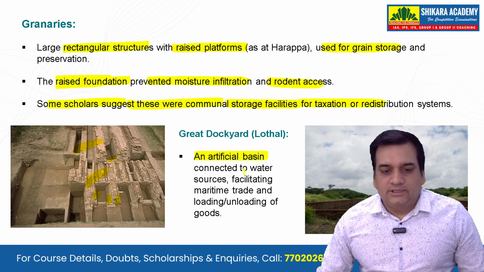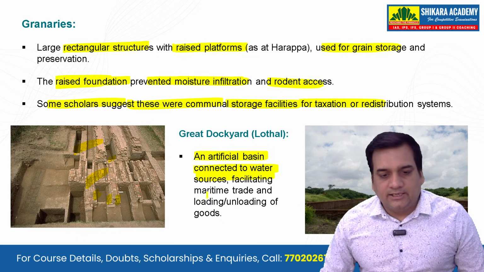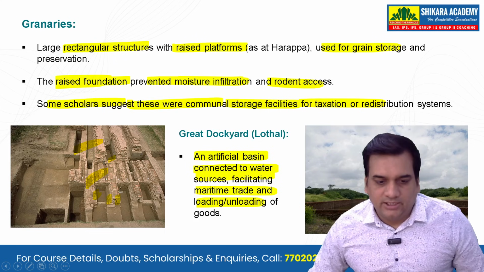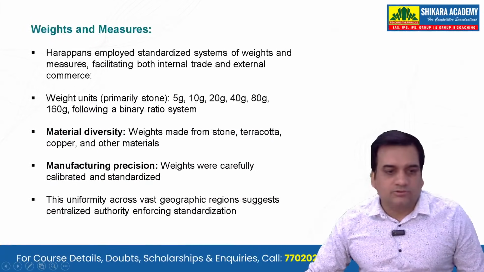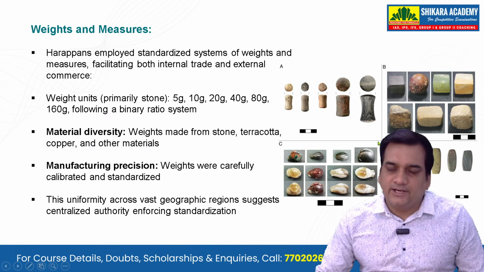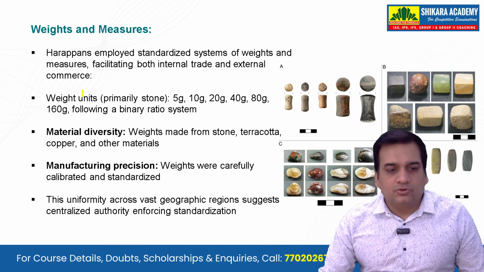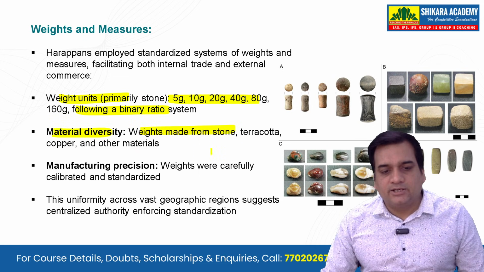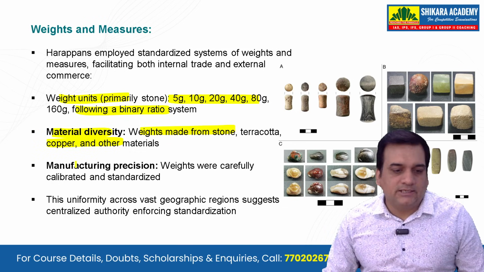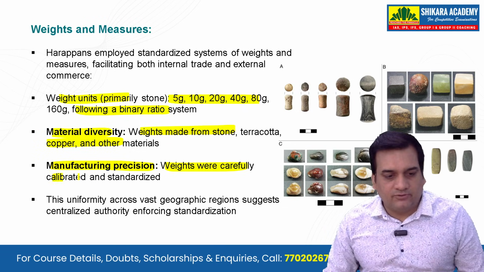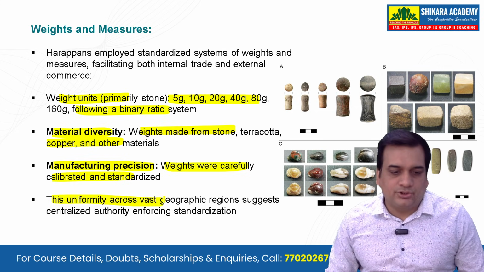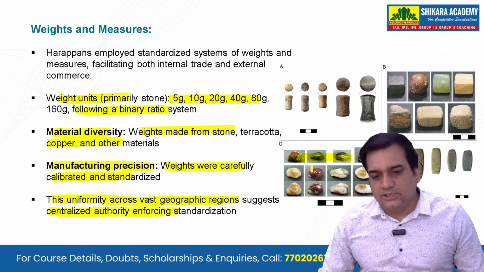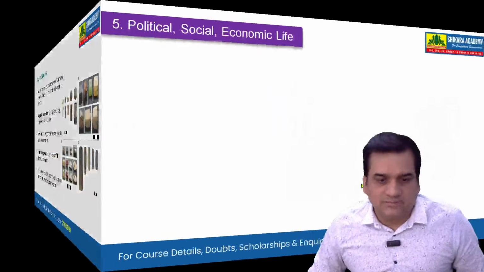Now, the Great Dockyard at Lothal, an artificial basin connected to water sources, facilitating maritime trade and loading and unloading of goods. So this is also something that you should know about. If you see the weights and measures of the Indus Valley Civilization, the weight units were primarily stone, 5 gram, 10 gram, 20 gram, so a binary ratio system was followed. Material diversity, weights made from stone, terracotta, copper, and other materials. Manufacturing precision, weights were carefully calibrated and standardized, and this uniformity across vast geographic regions suggests centralized authority enforcing its standardization. So this is something that you should know about.